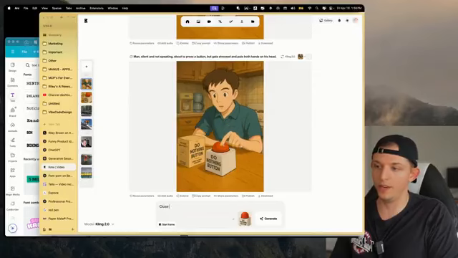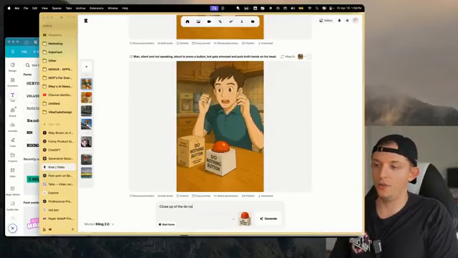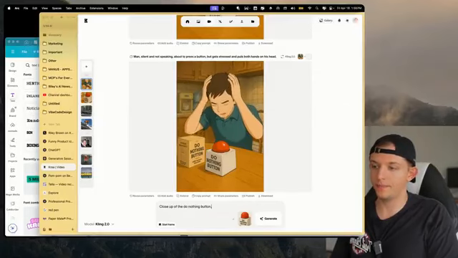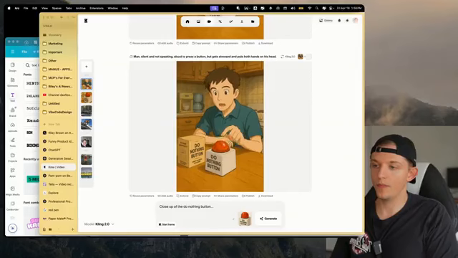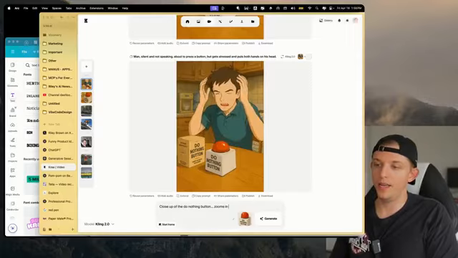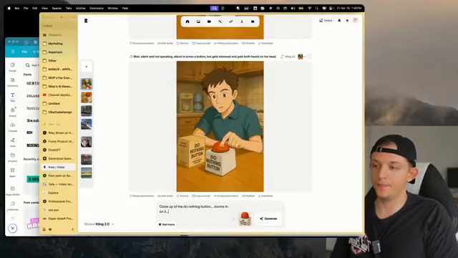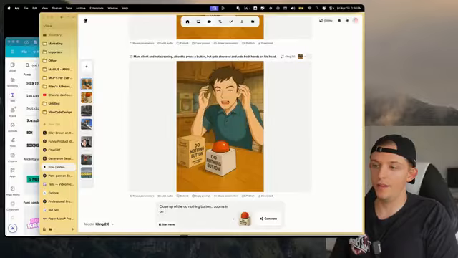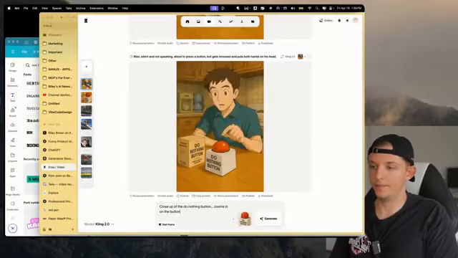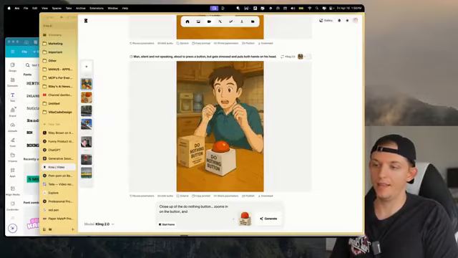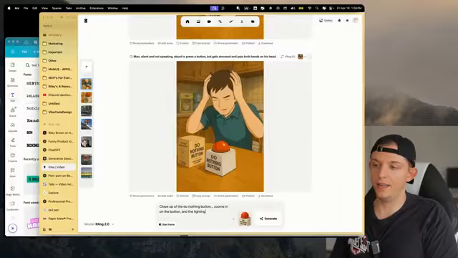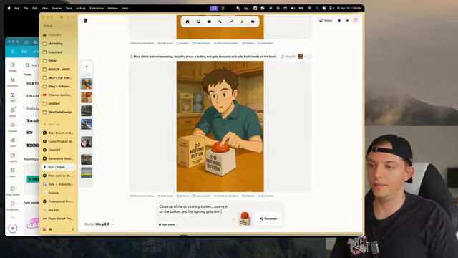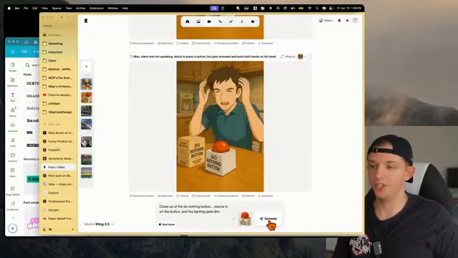So we'll do close-up of the do nothing button, zooms in on the button, and the lighting gets dim. Generate.